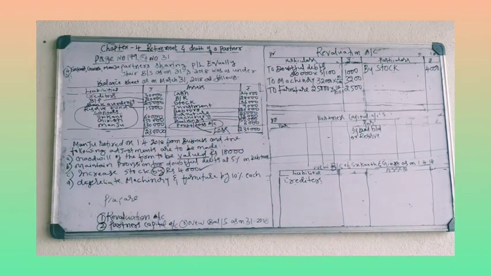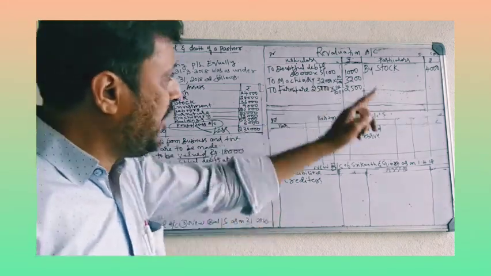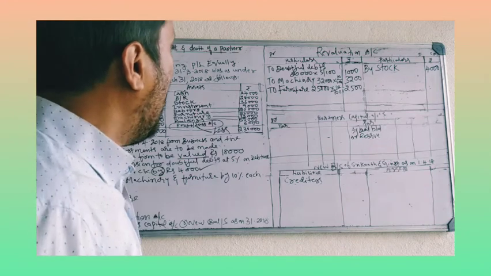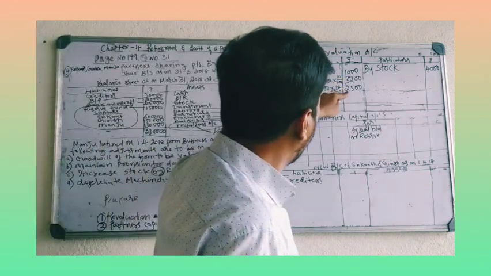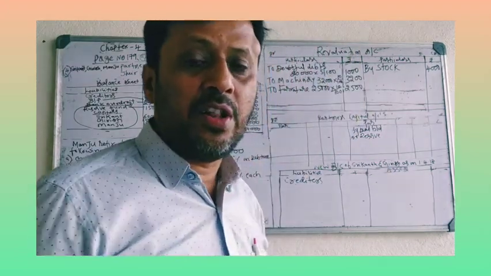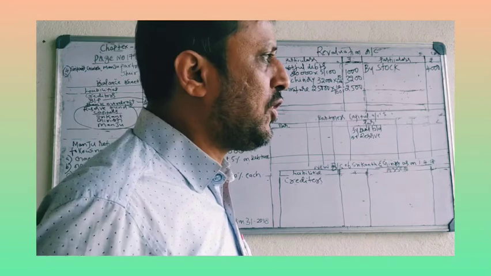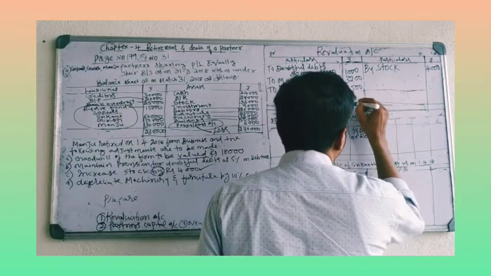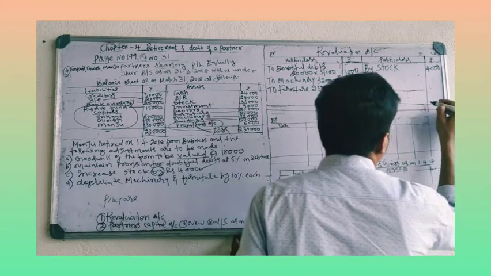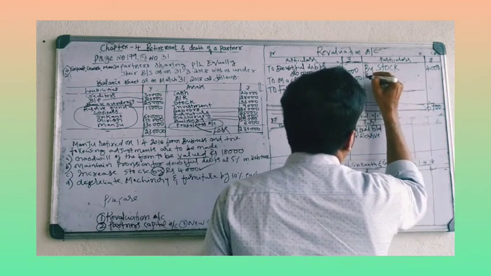Okay, so we have taken all the adjustments. You have to prepare revaluation account, partners' capital account, balance sheet. Revaluation account is completed. On the credit side, income is 4,000. On the debit side, the loss is 6,700. Loss is more, income is less. Loss is 6,700, income is 4,000. So write the loss 6,700 on the credit side also, by loss.